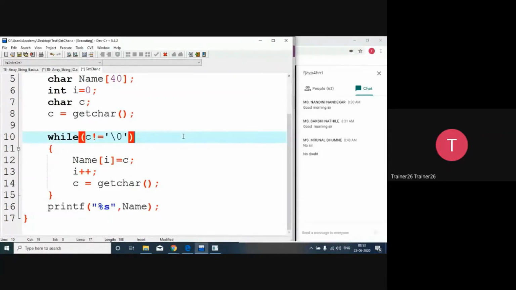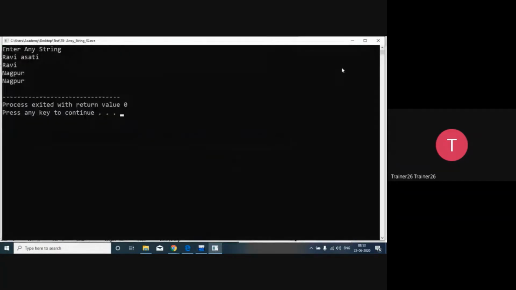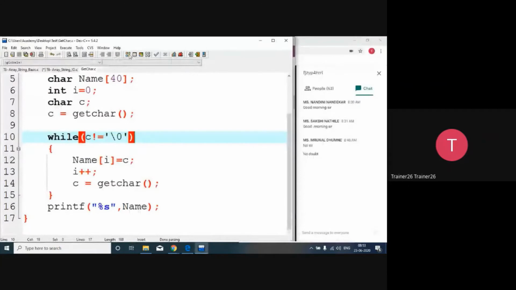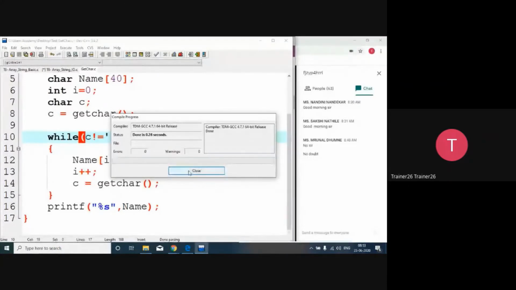So let's execute it. Compile and run it. So now the program is expecting that you should enter some string. So I'm entering the string Ravi spaces RT, and I'm just pressing the enter character.